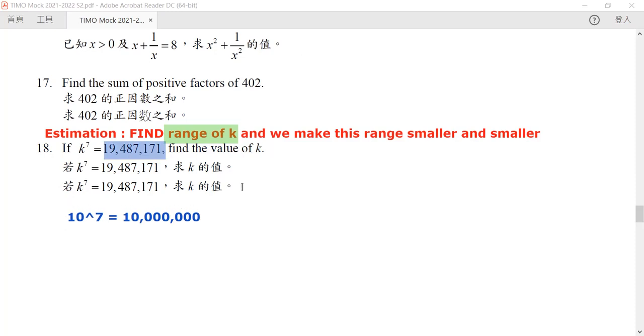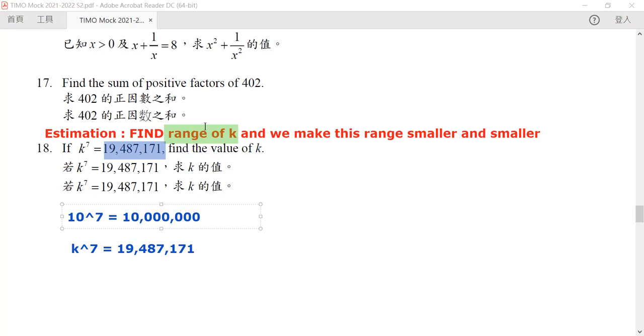But what does it tell you? It tells you that k must be greater than 10. If not, then k to the power 7 will not be greater than 10 to the power 7. But there's another number with which we can bound it.